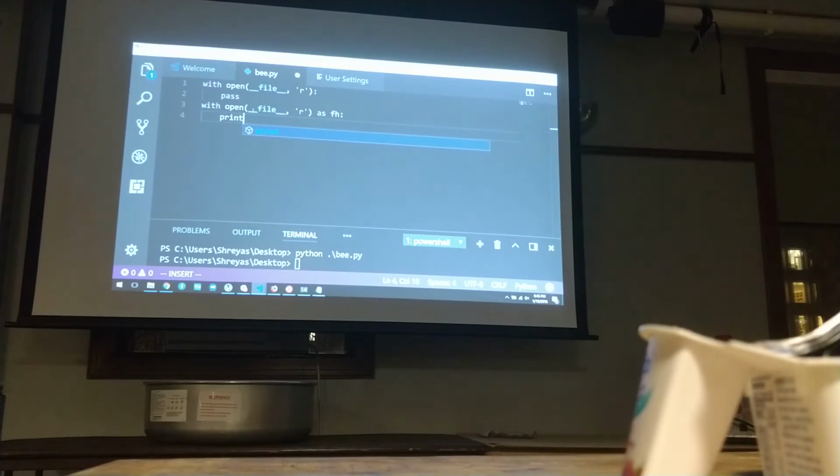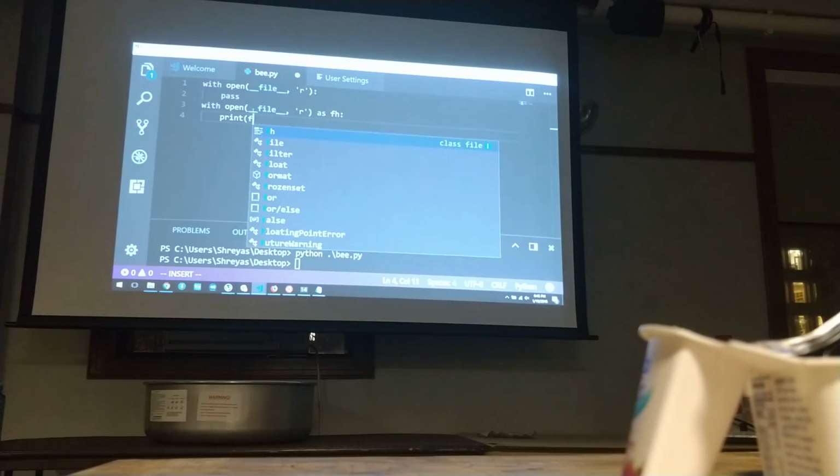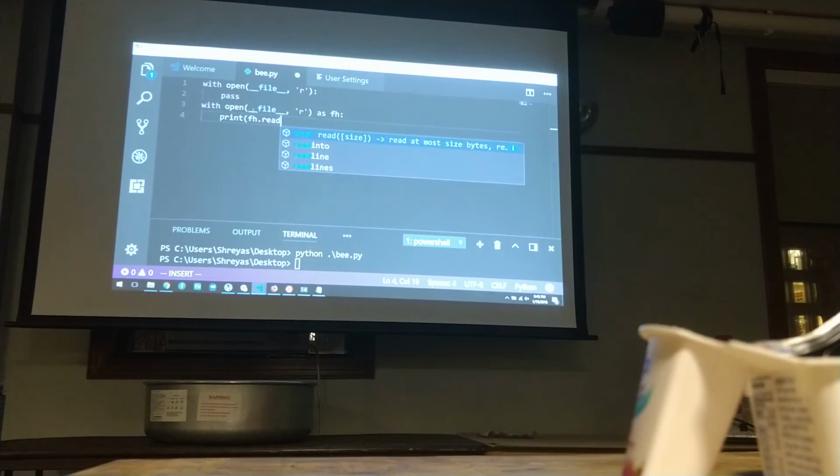PRINT open paren FH.READ open paren close paren comma space END equals single quote close paren.